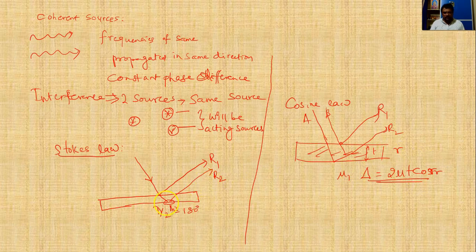But this is the normal case. When the additional path difference is included, the path difference will be delta equal to 2 mu t cos r plus lambda by 2. So these are the things we have discussed till now.